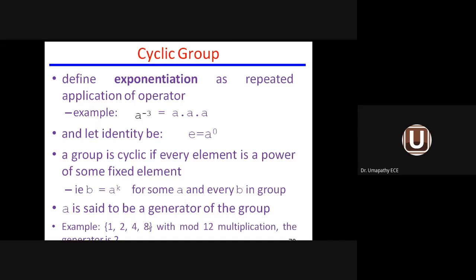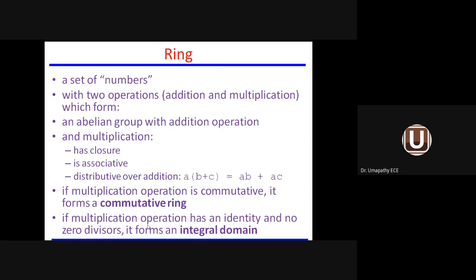Now we know the meaning of group and cyclic group. Let us go to the meaning of ring. Ring means it is also a set of numbers, but two operations will be there. See, group means only one operation will be performed. Ring means two operations can be performed on a set of numbers, both addition and multiplication. It can form an abelian group with the addition operation. If the group obeys the commutative law, then the group is said to be an abelian group. So it is forming an abelian group with the addition operation, and in the case of multiplication, it obeys the distributive law and the associative law.